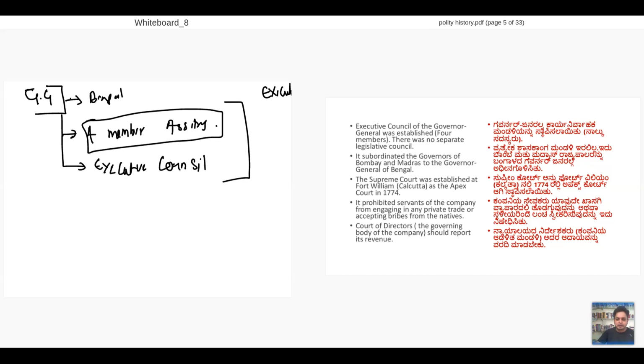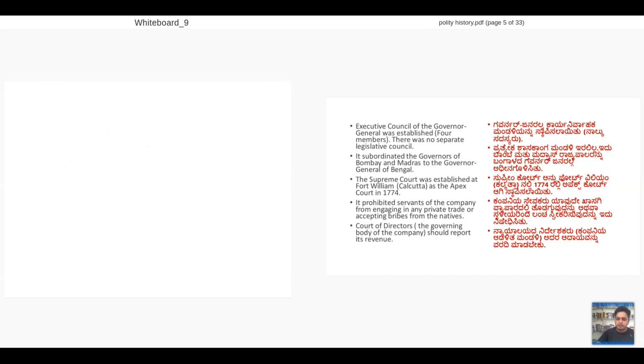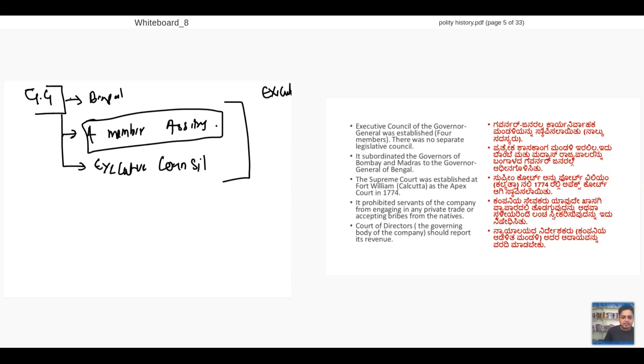I'll give you understanding now. That Executive Council, which started in 1773, will become your Lok Sabha with Council of Ministers. You know that? The Executive Council, which started there, will end up becoming Lok Sabha, which is a Council of Members now. So let's get back. Executive Council will be there, 4 members will be there, and the 5th one will be Governor General. This is the scenario in India.